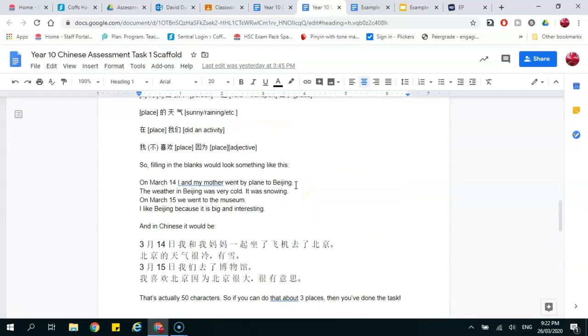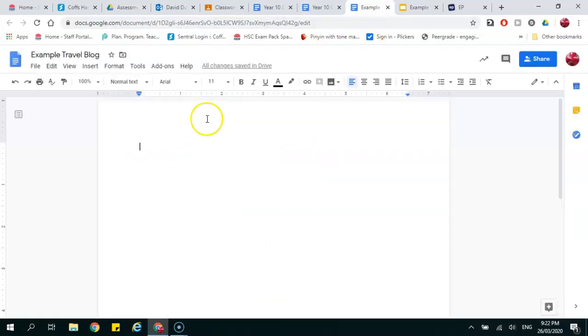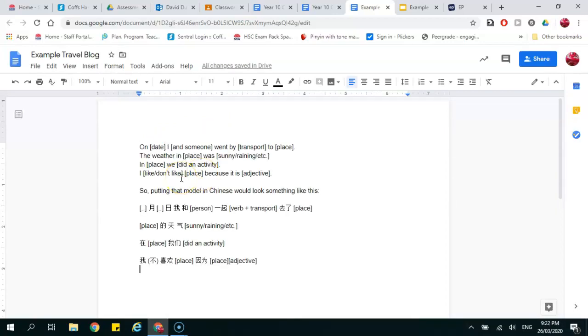So what I thought we could do, rather than messing up my template, I'm just going to take this stuff. I'm going to copy it, and I'm just going to chuck it into a blank doc that I've got prepared. Right, so as I'm doing this task, this is how I'm going to try and do it. So I'm just going to put a date in here, right? Because, okay, let's imagine that I'm traveling to somewhere in China. I don't want to go in their summer, because summer's interesting to me. That's August in China, is their summer. So let's just say the 10th of August, just because we can. All right, so there's our date.